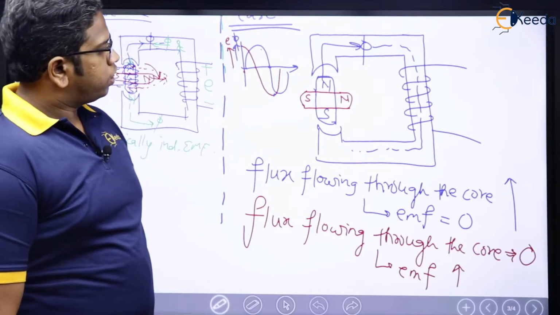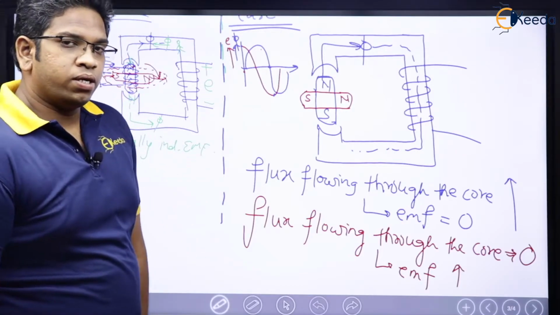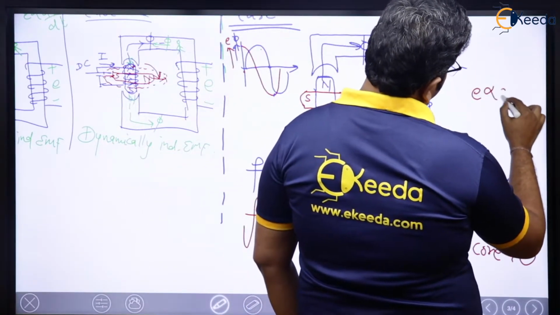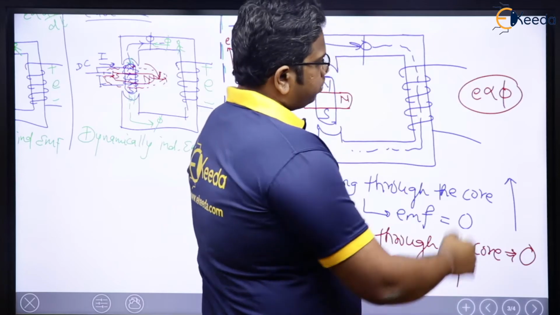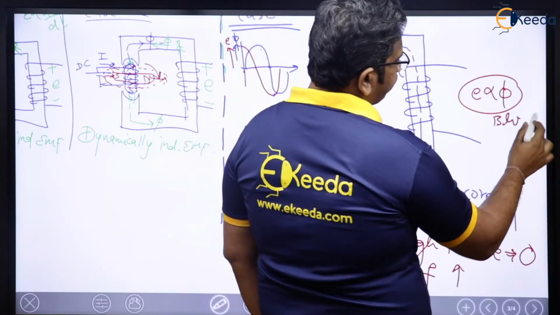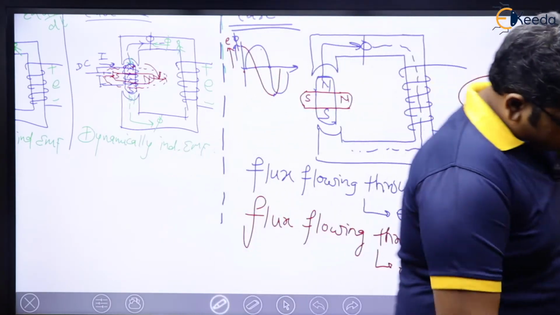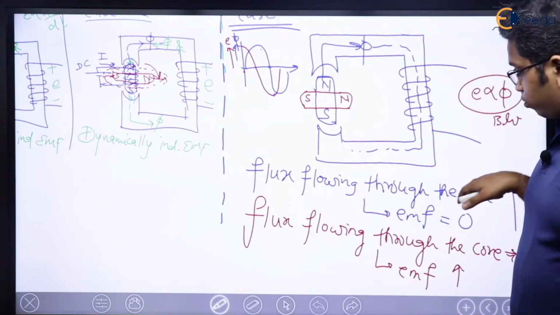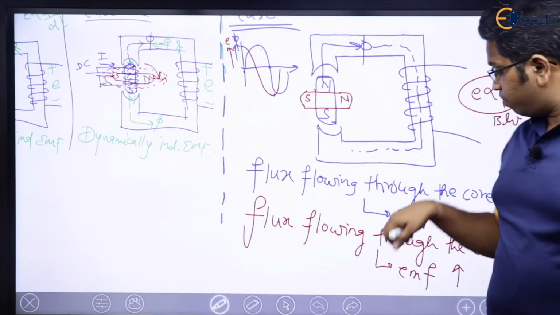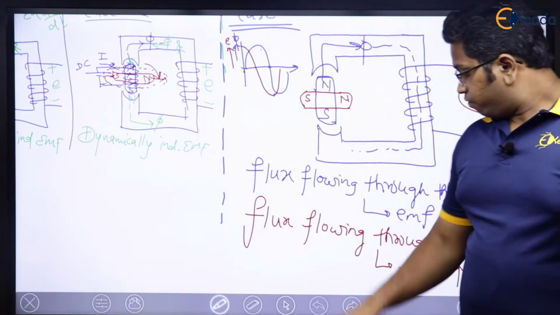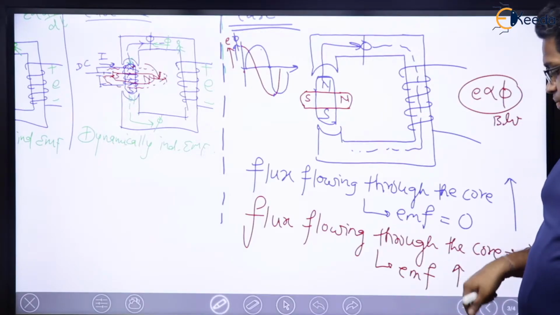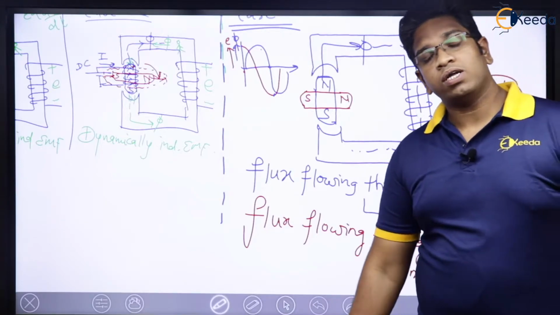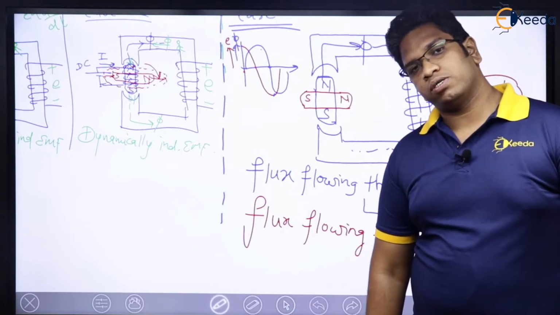What about BLV? If we talk of EMF being proportional to flux, already we have discussed, this we got from BLV, right? So now you will say, sir, but from the second one, whenever flux flowing through the core is maximum, EMF has to be maximum, and whenever flux flowing through the core is zero, EMF has to be zero. But what can be done? What is the solution?